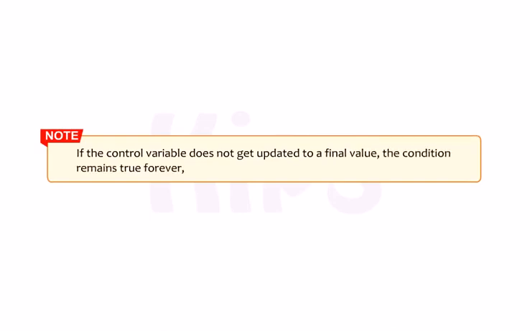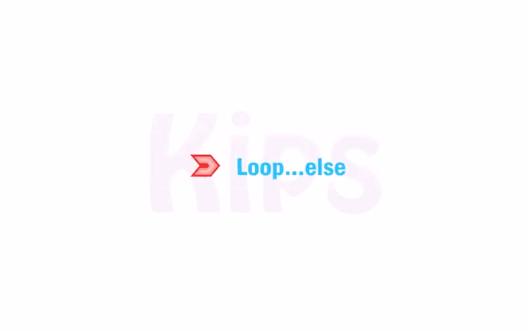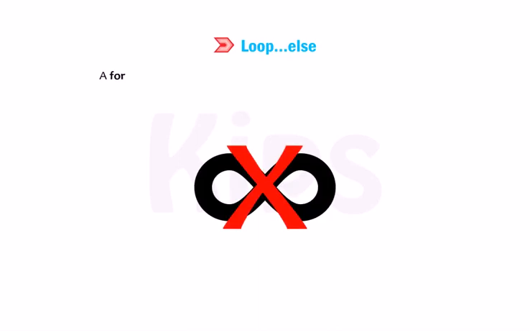Students, note that if the control variable does not get updated to a final value, the condition remains true forever and the loop continues infinitely. Alright students, let me explain you about loop else. A for loop or a while loop can have an optional else block as well.